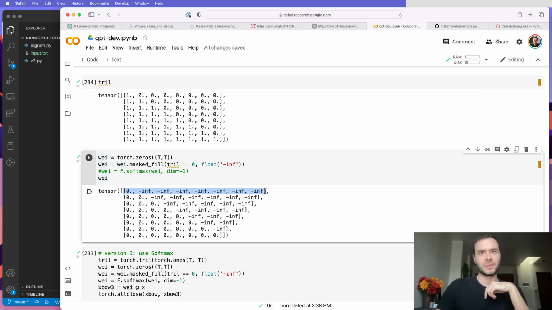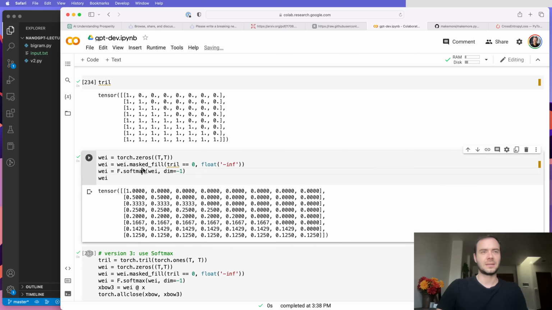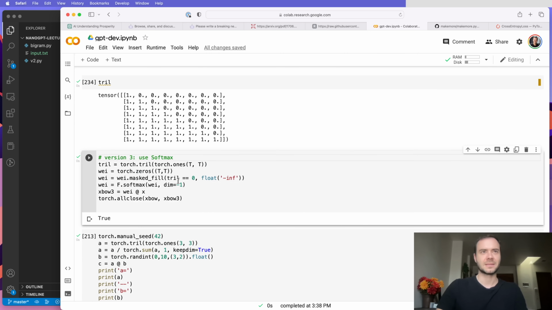If we exponentiate every element here, we get a 1, and here we get basically 0, 0, 0, 0 everywhere else. Then when we normalize, we just get 1, 1, 1, and then zeros. Softmax will again divide, and this will give us 0.5, 0.5, and so on. So this is also a way to produce this mask.